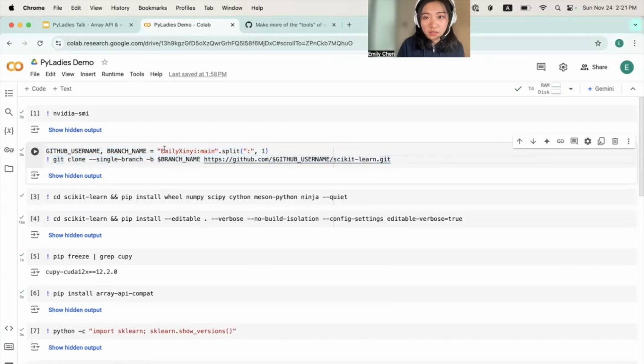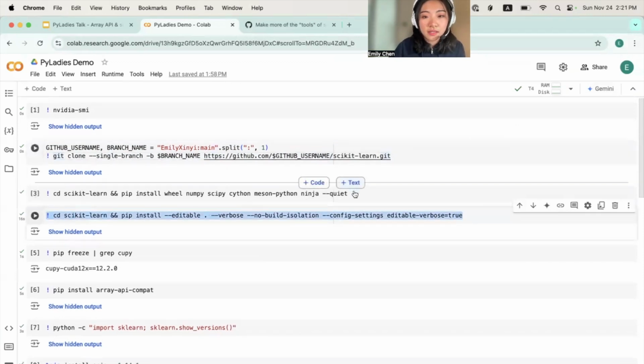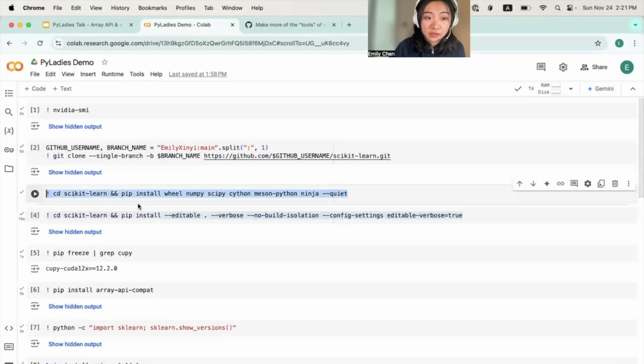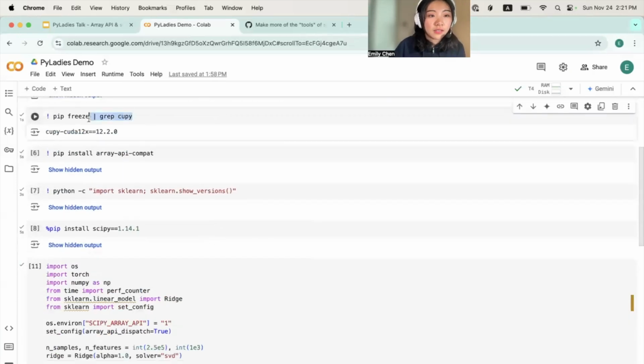This is the equivalent of installing scikit-learn on your local machine. These are just some dependencies that you would install after installing scikit-learn so that you can enable its full functions. This just makes sure that I actually have CuPy installed, and CuPy is what we'll be using today to demonstrate GPU functions.